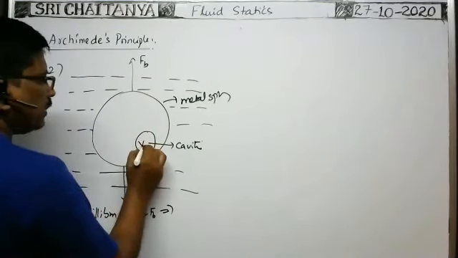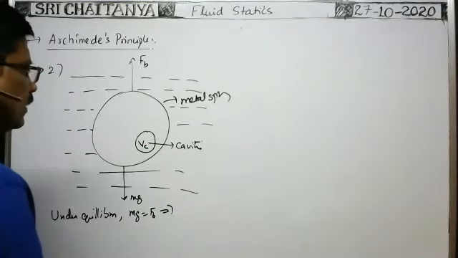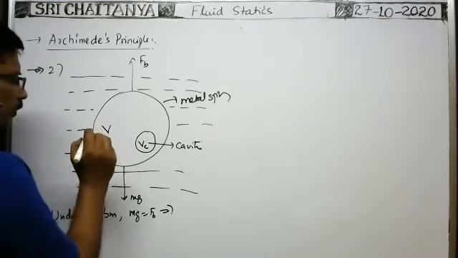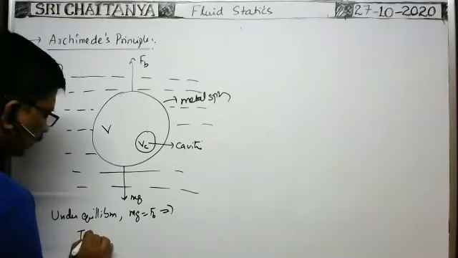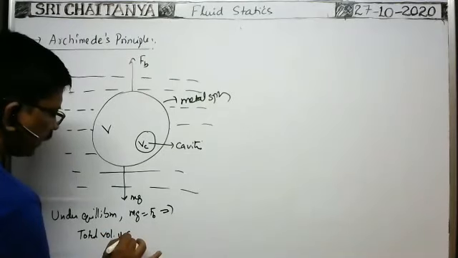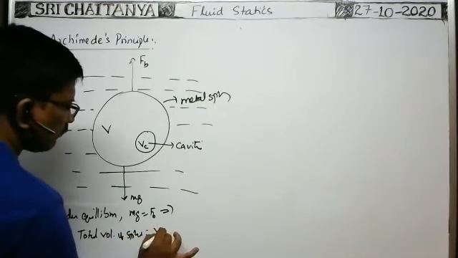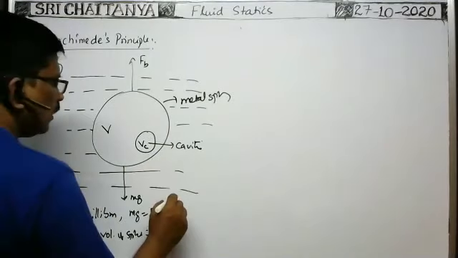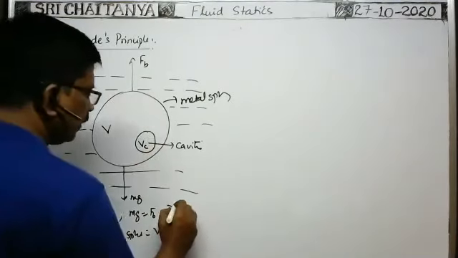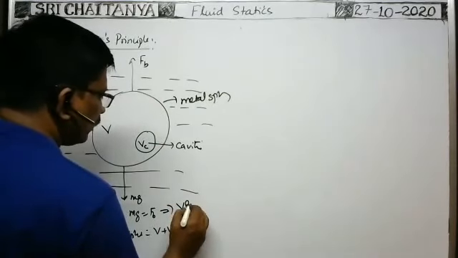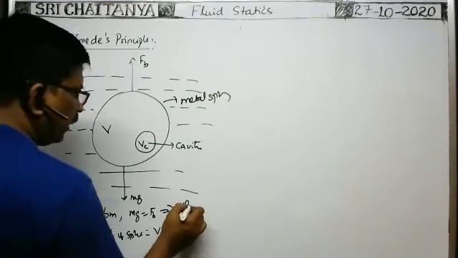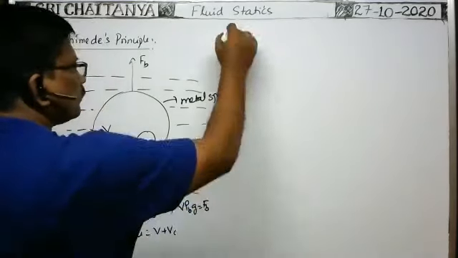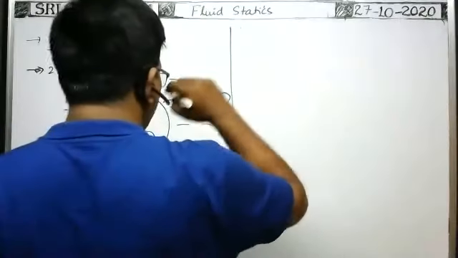Volume of the cavity is say Vc. Okay. Volume of the material of the sphere is say V. Then total volume of sphere is equal to V plus Vc, no? So in this case, mass of the sphere means volume of the material of the sphere V into density of the body or density of the sphere rho B gives mass of the sphere into g, that is equal to buoyant force Fb.